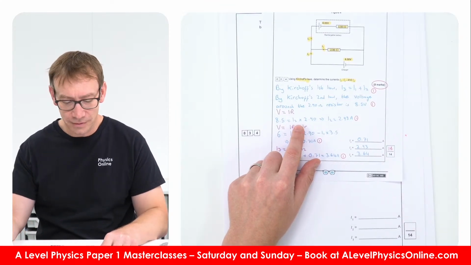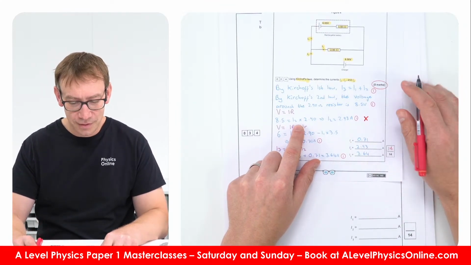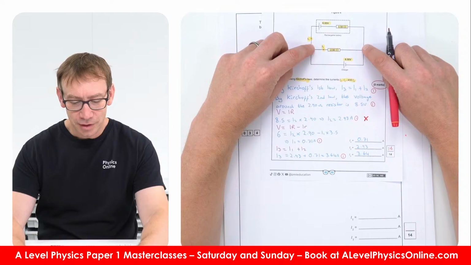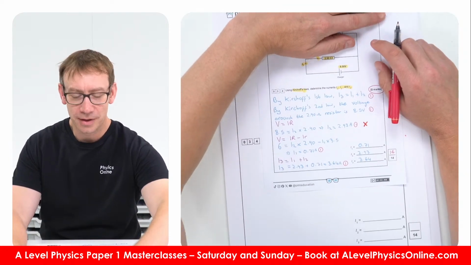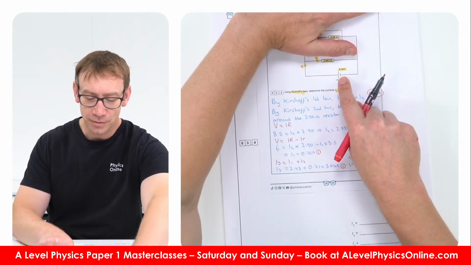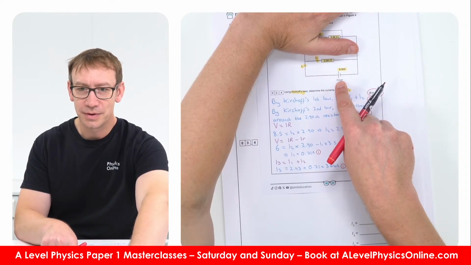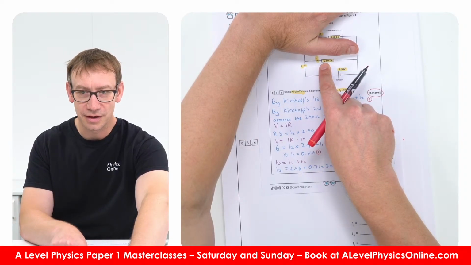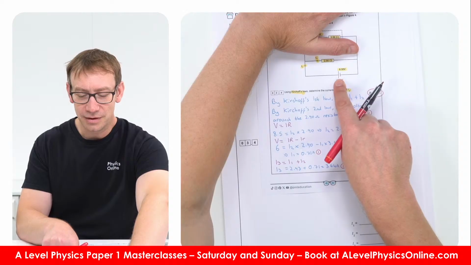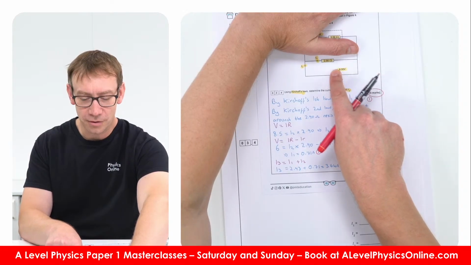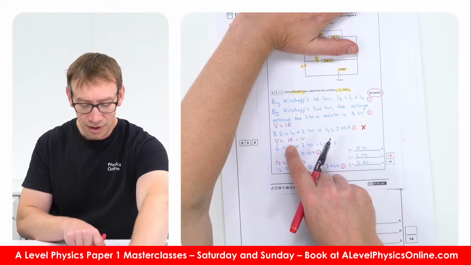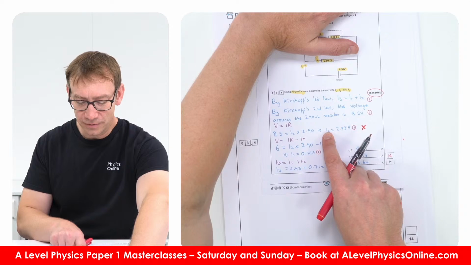Although if we ignored this part of the circuit and just thought, well, we've got a resistance and a potential difference across this resistor, 8.5 volts across a 2.9 ohm resistor would give you this value for I2.